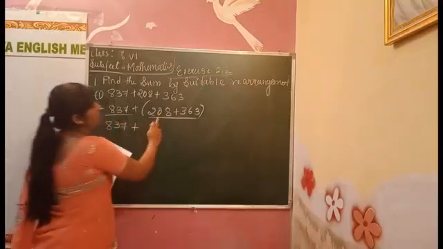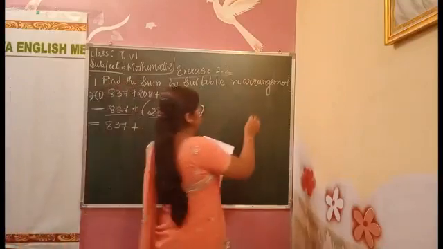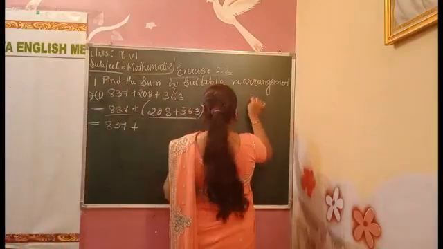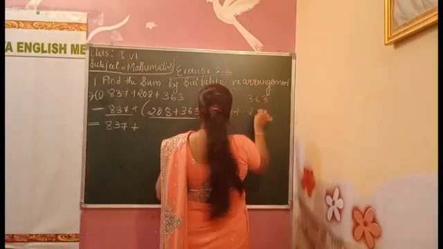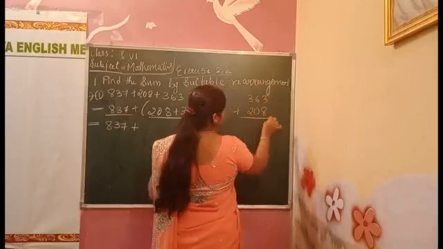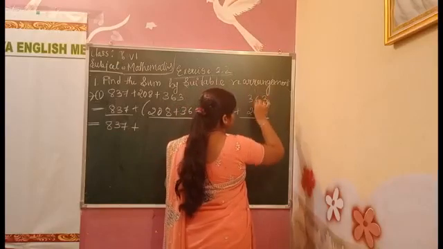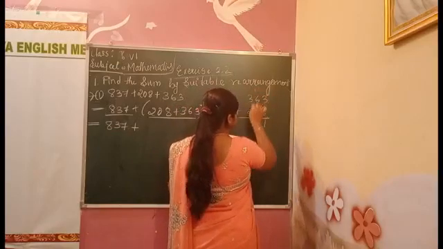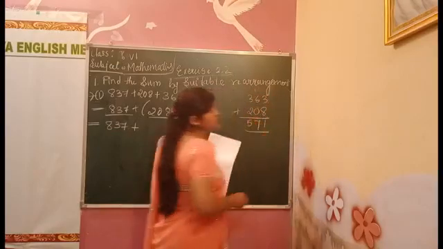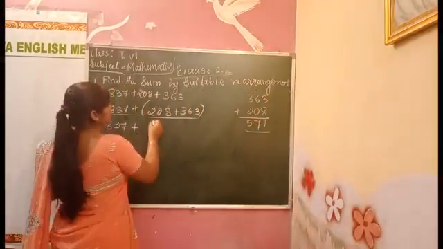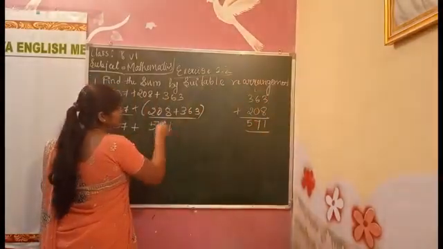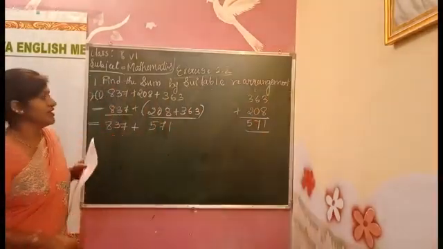We'll add these two numbers, 363 plus 208. 8, 9, 10, 11. 1 carry, 7, 5. What did we get? 557. 571, sorry. 571 we got.